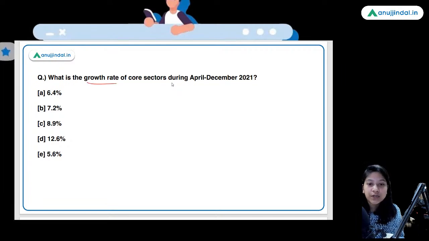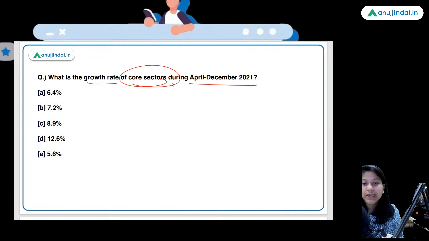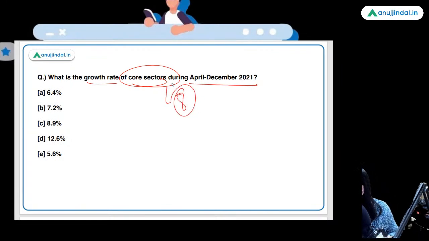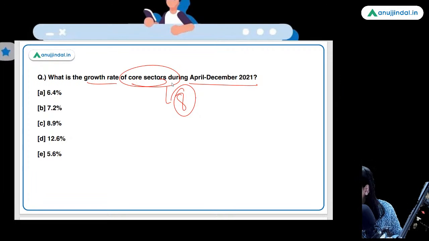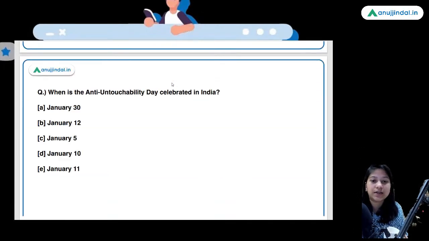What is the growth rate of the core sectors during April to December 2021? So 8 core sectors are there. Tell me the growth rate. Very good. 12.6% is the right answer.